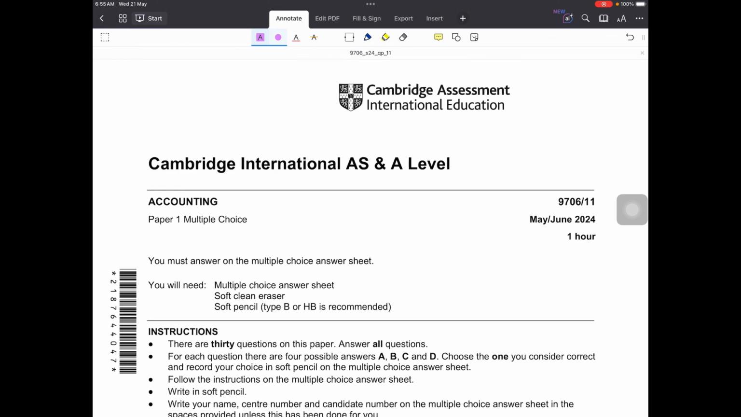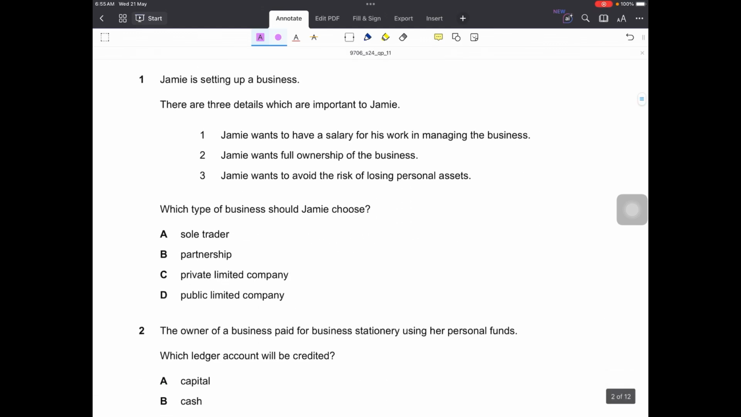So in this video, we'll be solving A-level May-June 2024 paper 11, which is of 1 hour, and we have 30 MCQs in it. So let's begin.